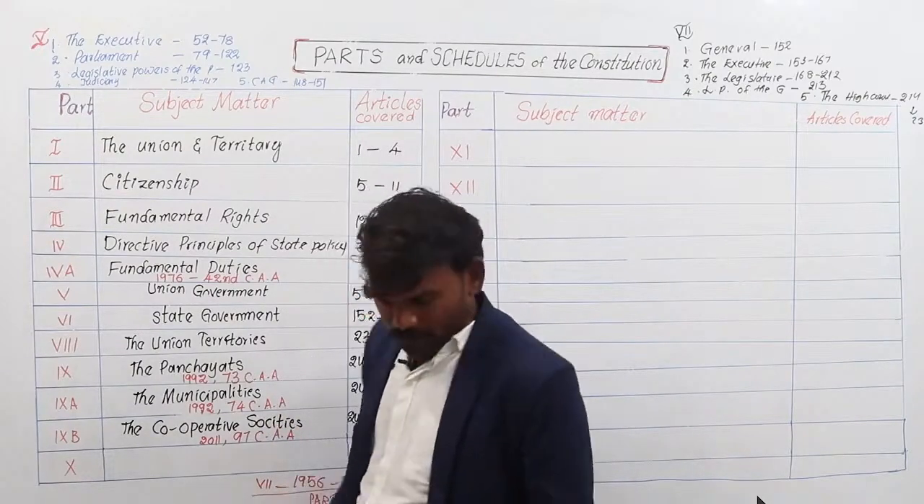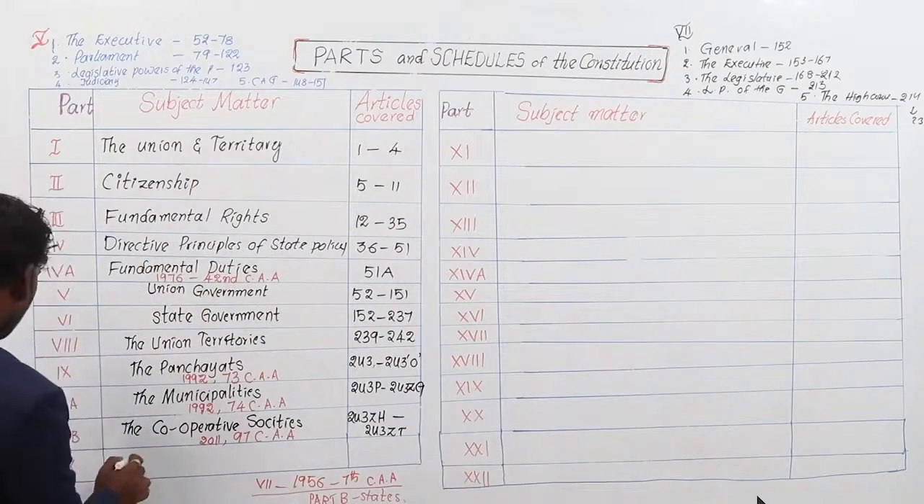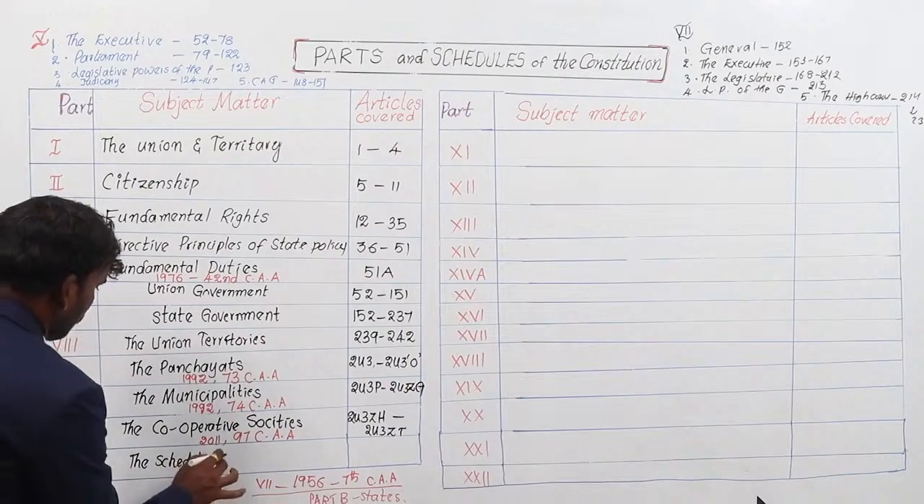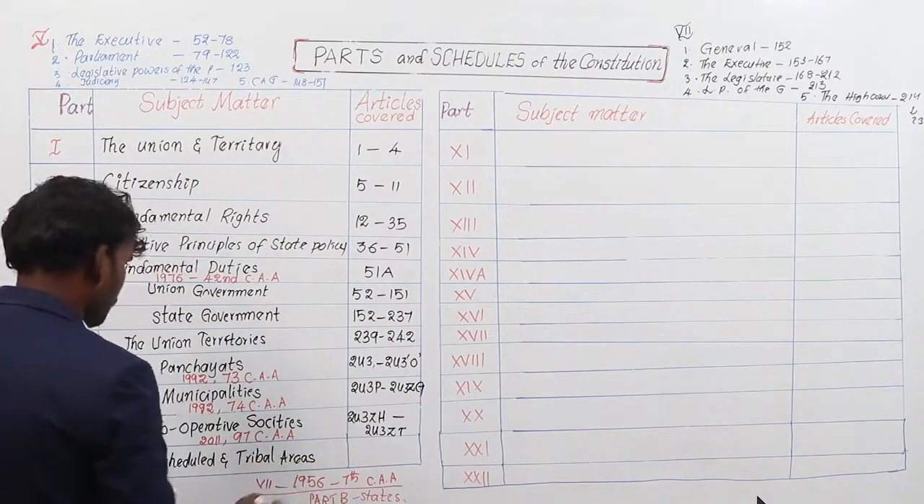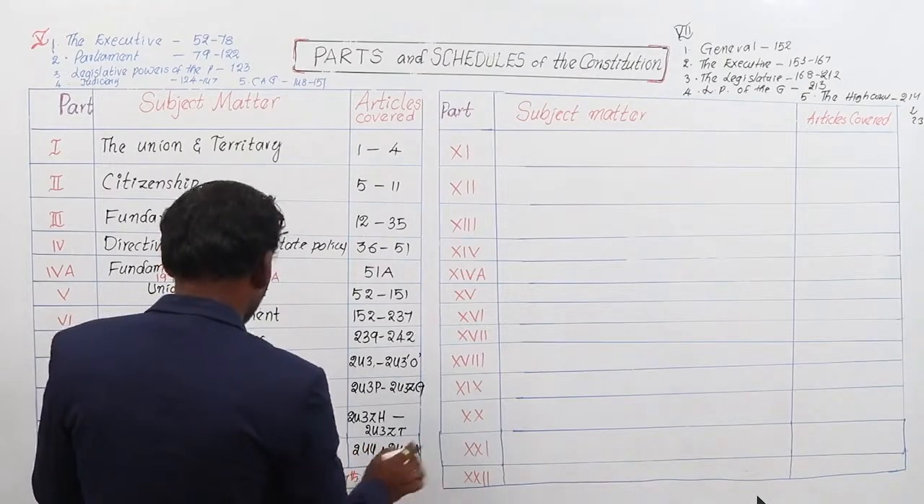Next, part number 10. Part number 10 deals with the scheduled and tribal areas. Articles covered, article number 244 and 244A.